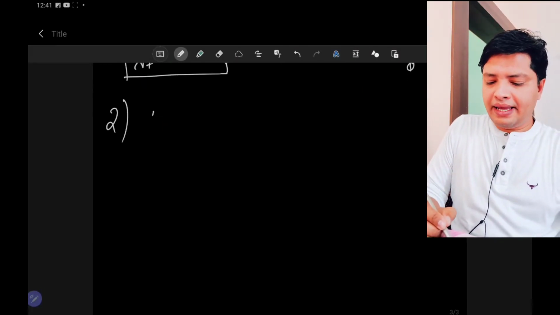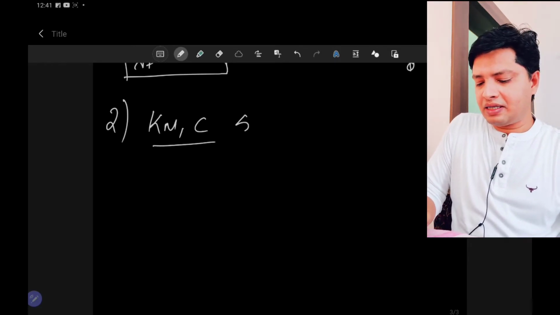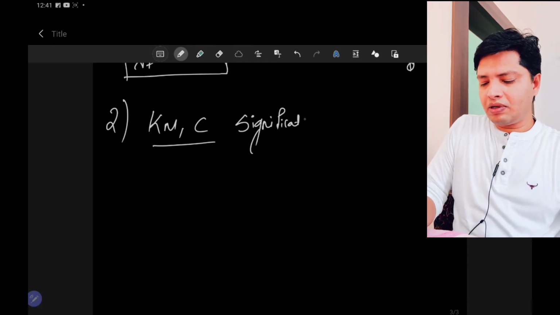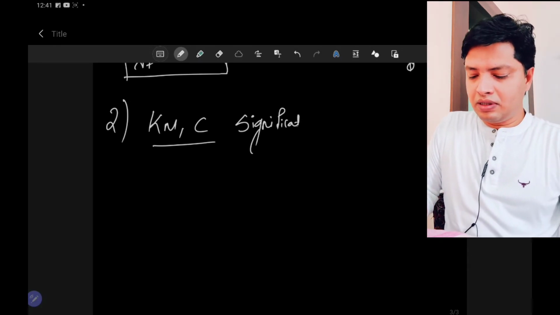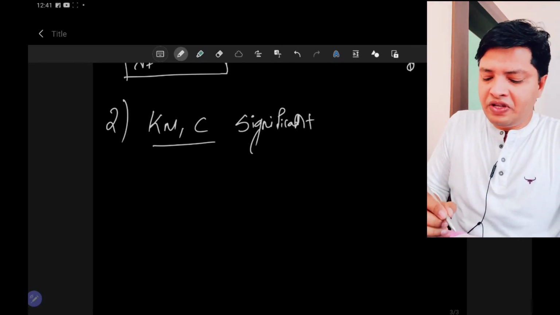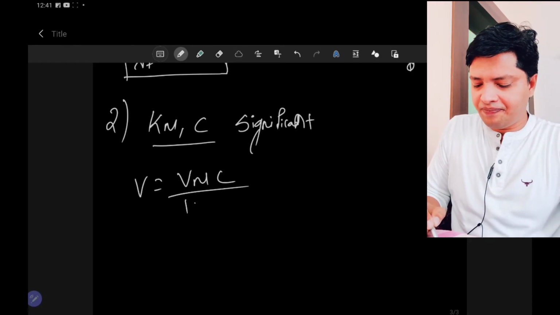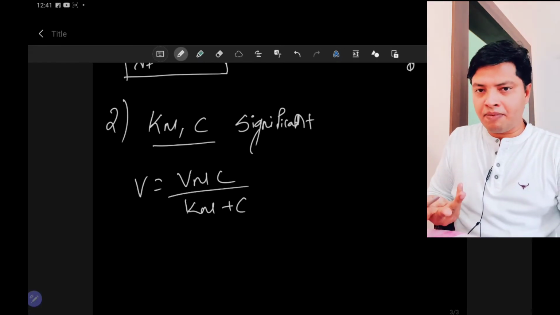Okay, next we will see case 2. In the second case, your Km as well as concentration both are significant. Both are significant, you can't ignore either. In such a case your equation will remain as such, because both are important.